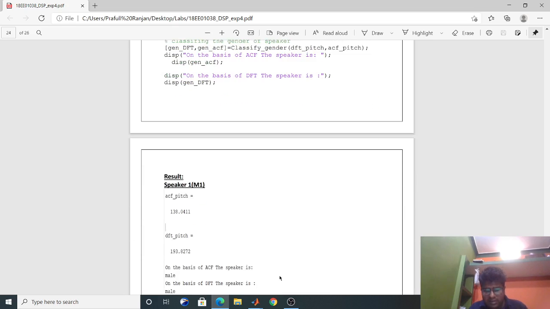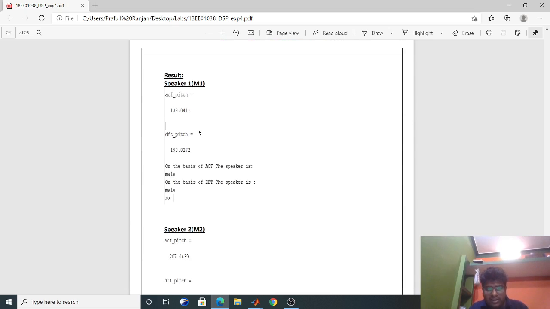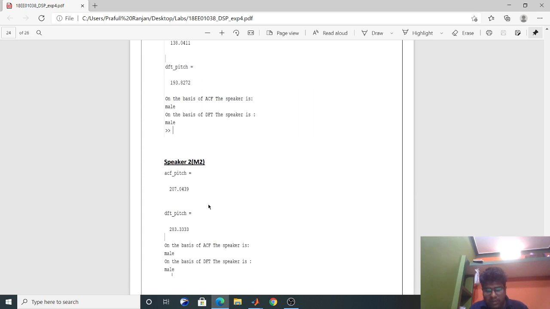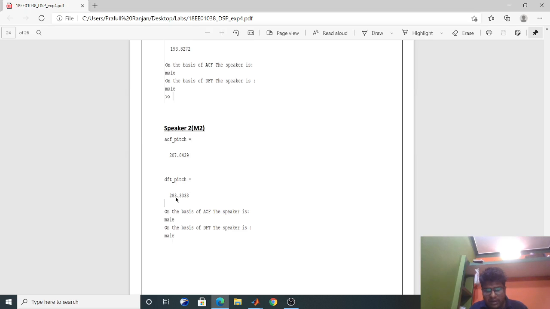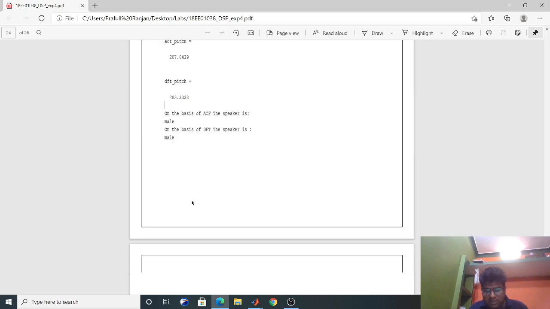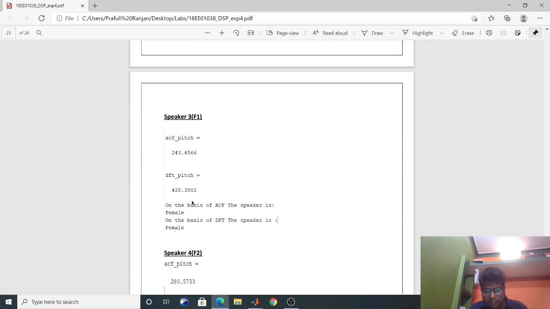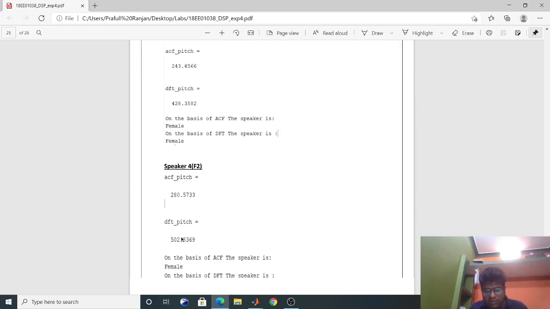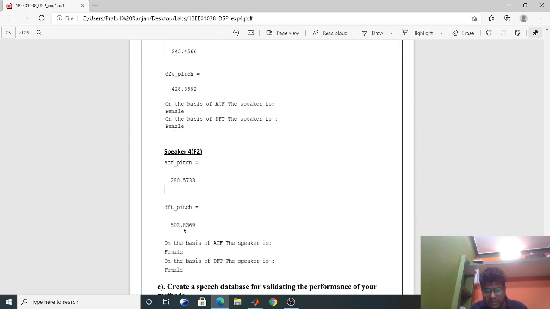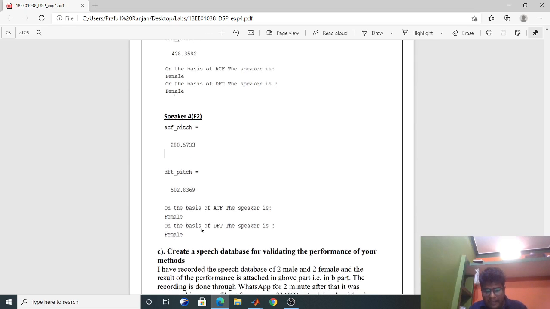After that we can see the result. For male 1, ACF pitch is coming 138.04, and DFT pitch is 193. So this is giving the result male. Similarly for male 2 it is coming 207 for ACF, and for DFT it is 283. So it is also giving male. For female it is coming 243. We can see that it is more than the 220 value, and DFT pitch is 428, which is more than 300. So this is giving female. Similarly for female 2, ACF pitch is 280 and the DFT pitch is 502, so it is also giving female.